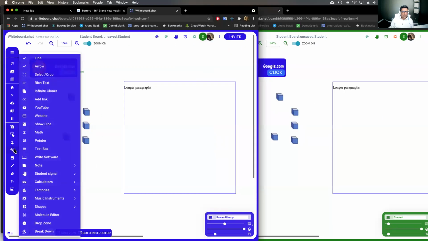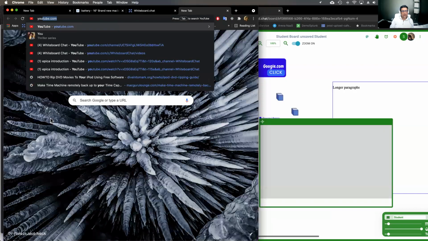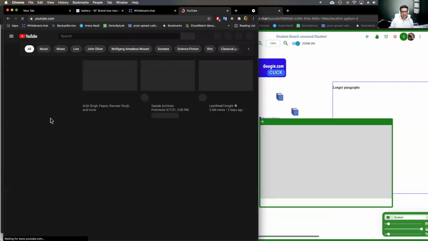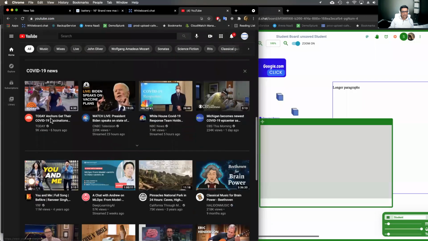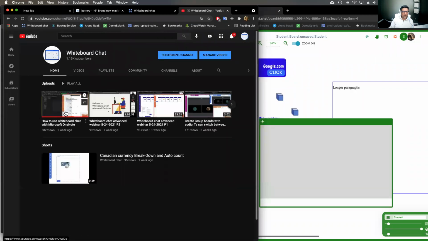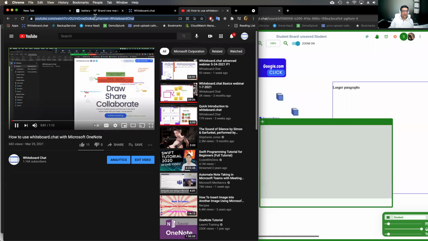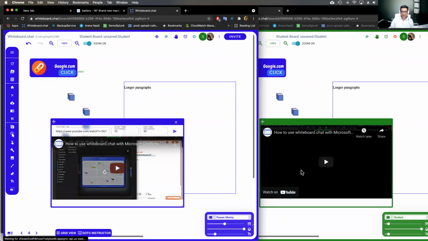If the student clicks that, they'll be taken to Google in a separate tab, and when they close it, it'll come back. You can embed YouTube videos. So if you want to have a YouTube video as part of your lesson, you can just pick any YouTube video. You can put the YouTube video here. You can actually specify the time. So if you don't want the kids to watch the whole video, you can say start at 10 seconds, end at 30 seconds, and only that duration of the video will play.